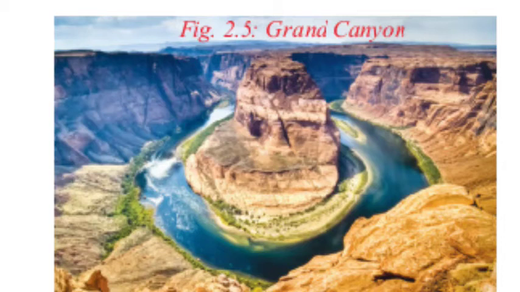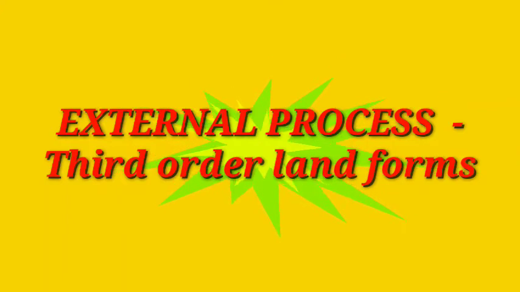The shaping of the landforms by wind and water are called third order landforms. This definition was given by geographers. Understand? You can see some examples.